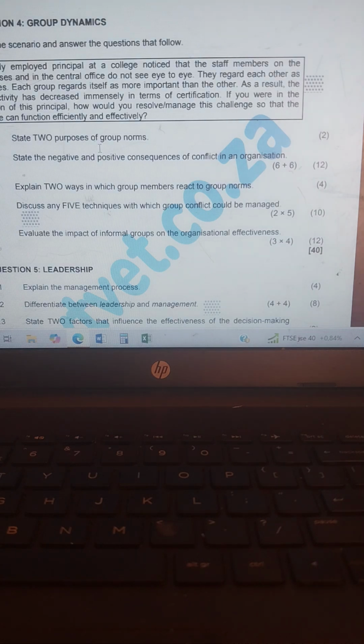Then we go to 4.2, state the negative and positive consequences of conflict in an organization. Negative effects of conflict. Number one, productivity suffers. Number two, motivation lessens. Then let's go to positive effects.